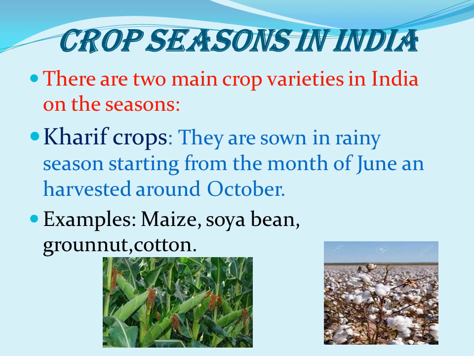Now the crop seasons in India. There are two main crop seasons in India. The first is the Kharif crop. Kharif crops are sown in the rainy season starting from the month of June and harvested around October. Examples of Kharif crops are maize, soybean, groundnut and cotton.